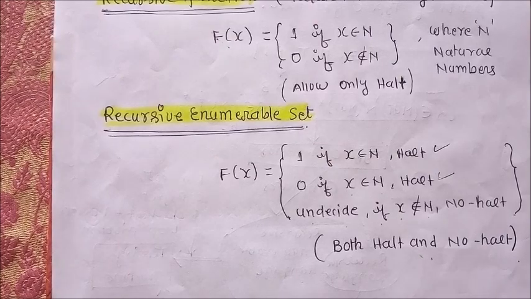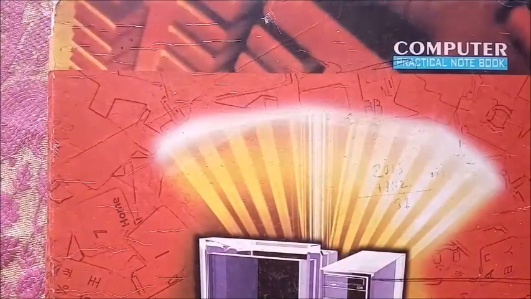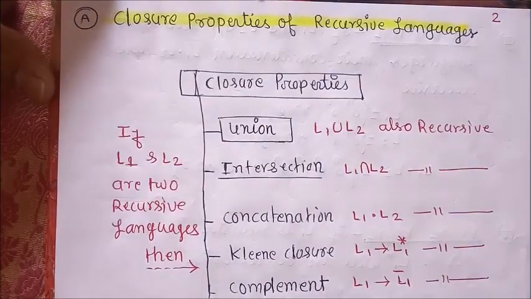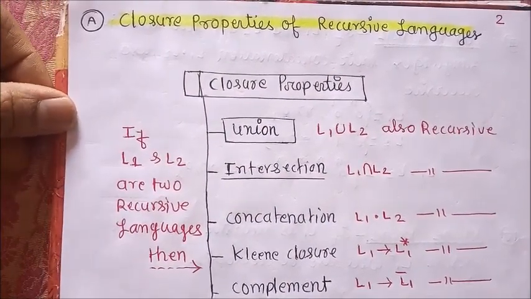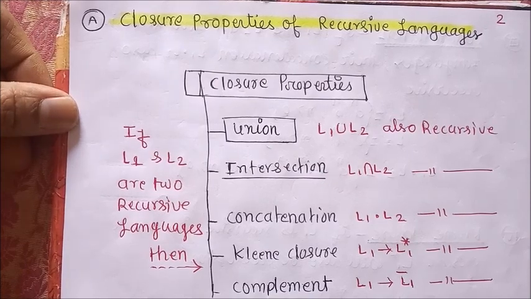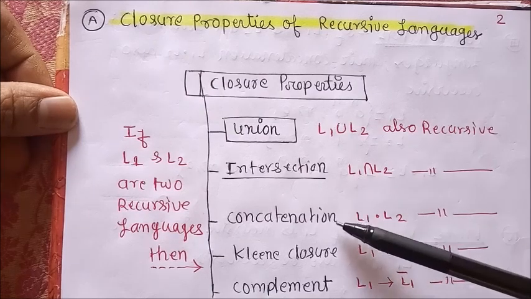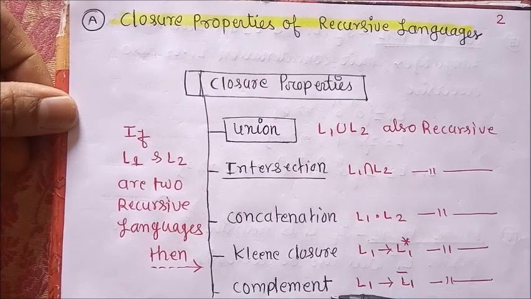So please watch for a new concept. Again, we focus on the specific topic: closure properties of recursive languages. Recursive languages accept many types of closure properties, but this time we only focus on some specific ones like union, intersection, concatenation, Kleene closure, and complement.